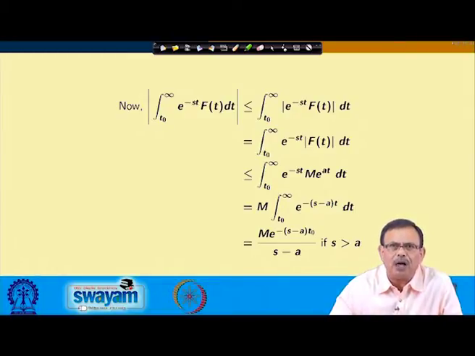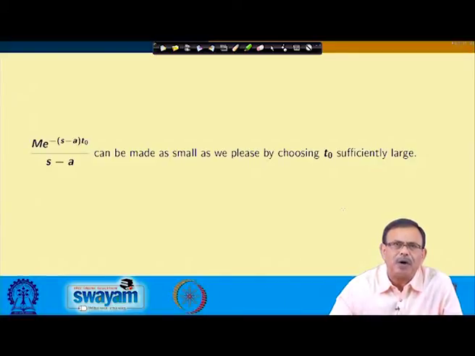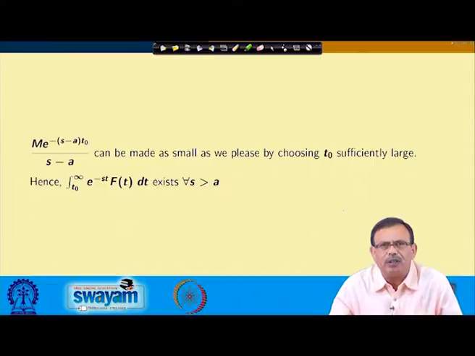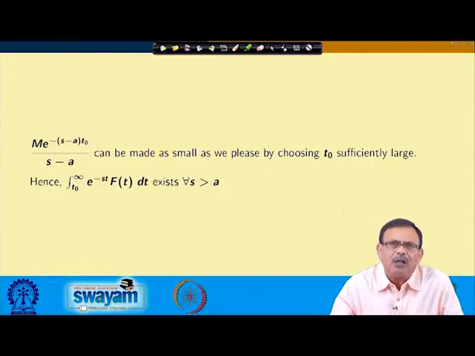And then, as I told you earlier, this value M into e power minus (s minus a) t naught by (s minus a) can be made as small as we please by choosing t naught sufficiently large, which means that the integral from t naught to infinity of e power minus st f(t) dt will always exist for all s greater than a. So, this completes the proof. Please note this one. This completes the proof that the Laplace transform of a function will exist if the function is a piecewise continuous function and it is of exponential order alpha.